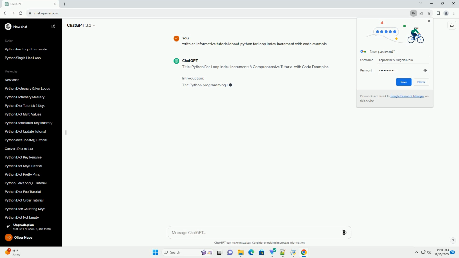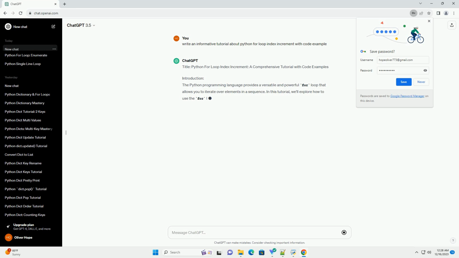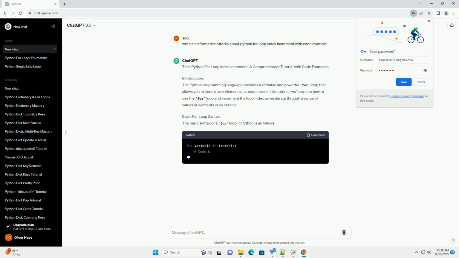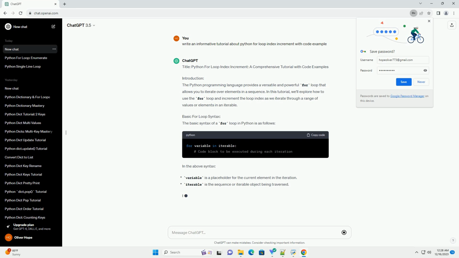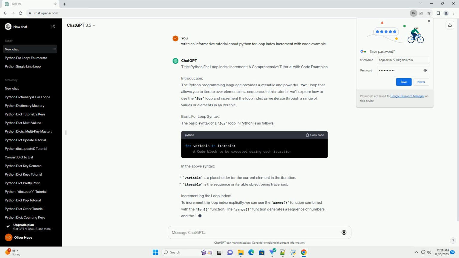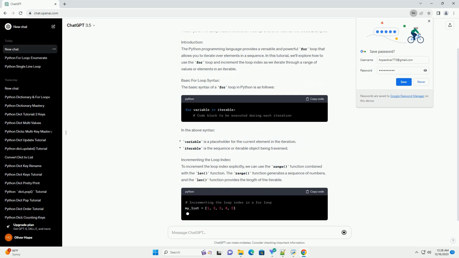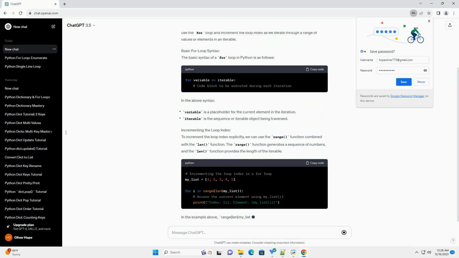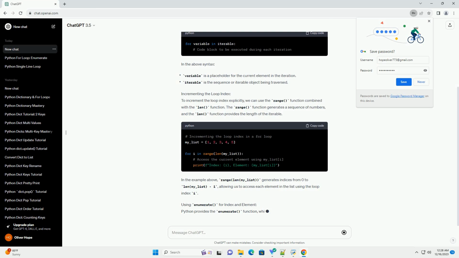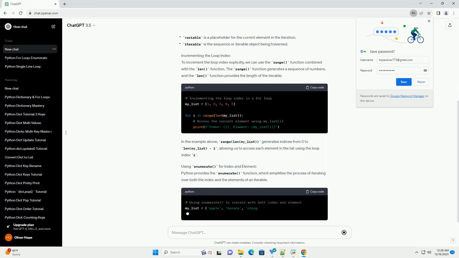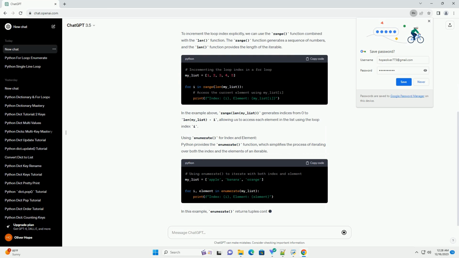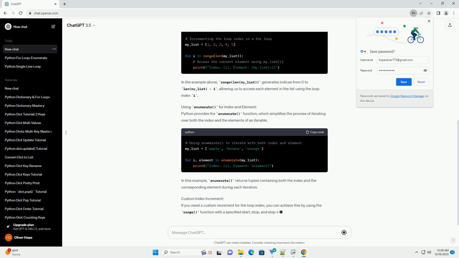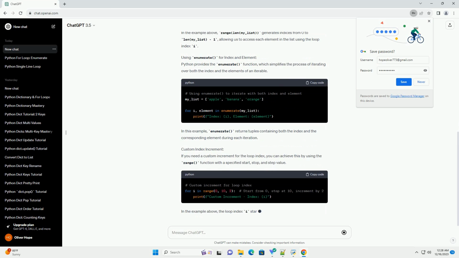In Python, the for loop is a powerful construct that allows you to iterate over a sequence of elements, such as a list, tuple, or string. While iterating, you may need to access the index of each element and perform some operations. In this tutorial, we'll explore how to increment the loop index and provide code examples for better understanding.